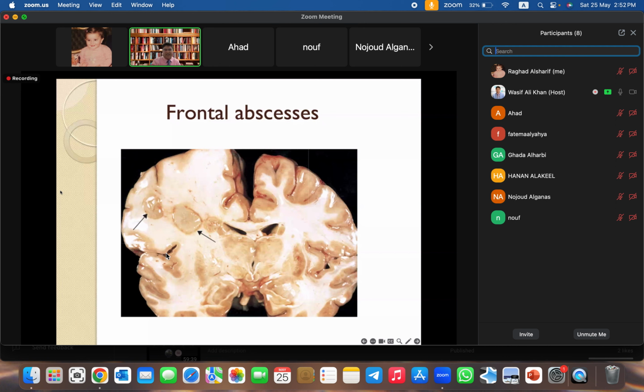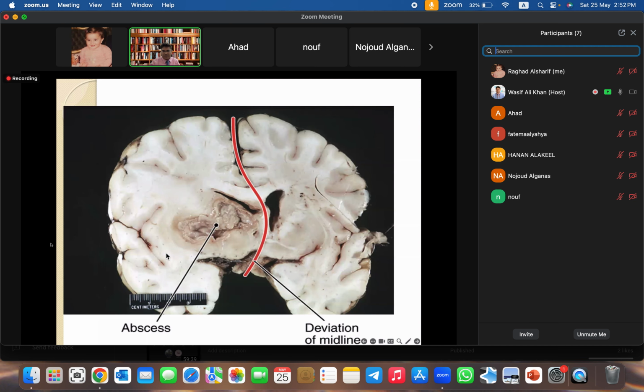So gross, we already discussed. Well-defined discrete lesions. There is a margin of the brown ring, and there is central depression of liquefactive necrosis. So again, here there is a large abscess in this image, showing shift in midline towards the opposite side.